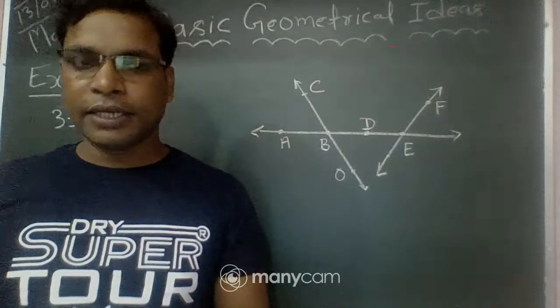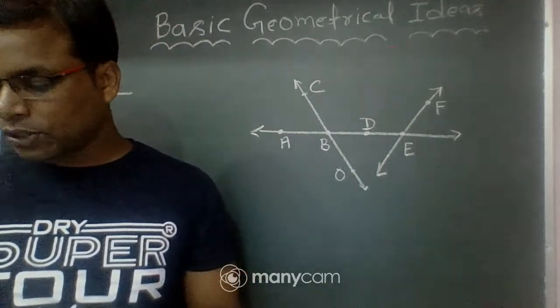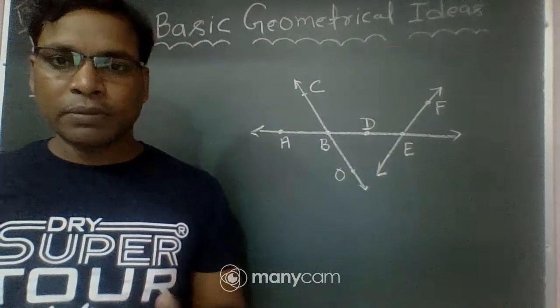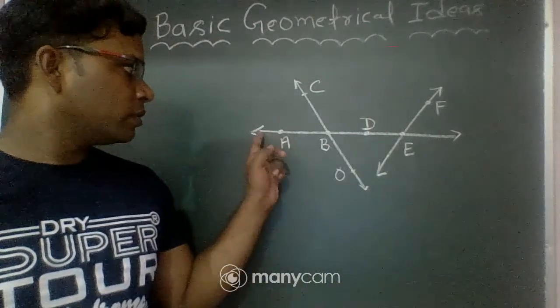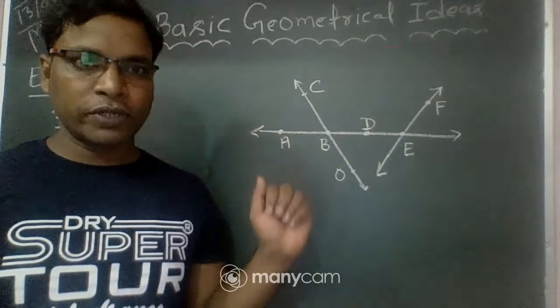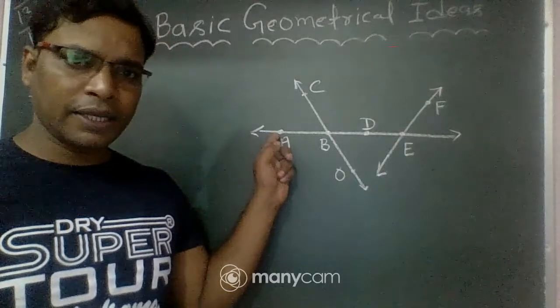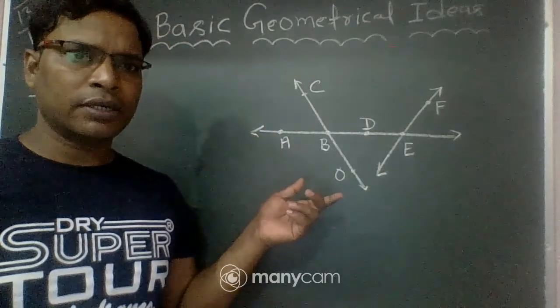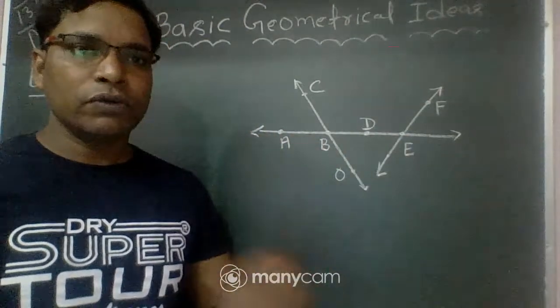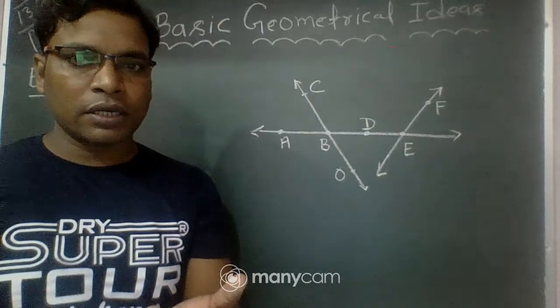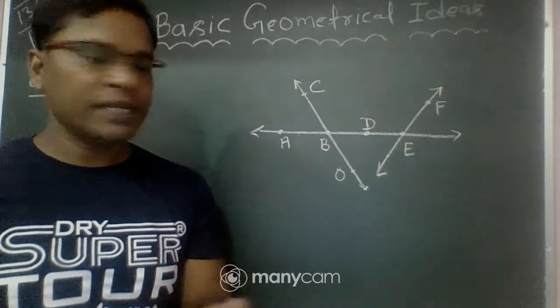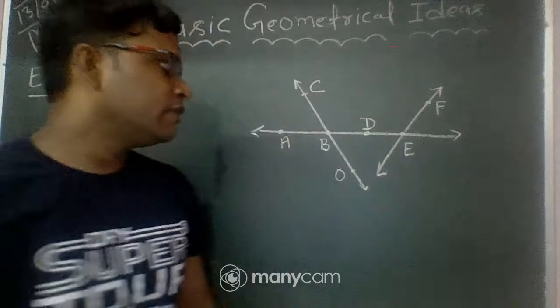Okay. And the next part B: a line passing through A. Which line passes through A? You can see point A here. Which line passes through A? Line AE.